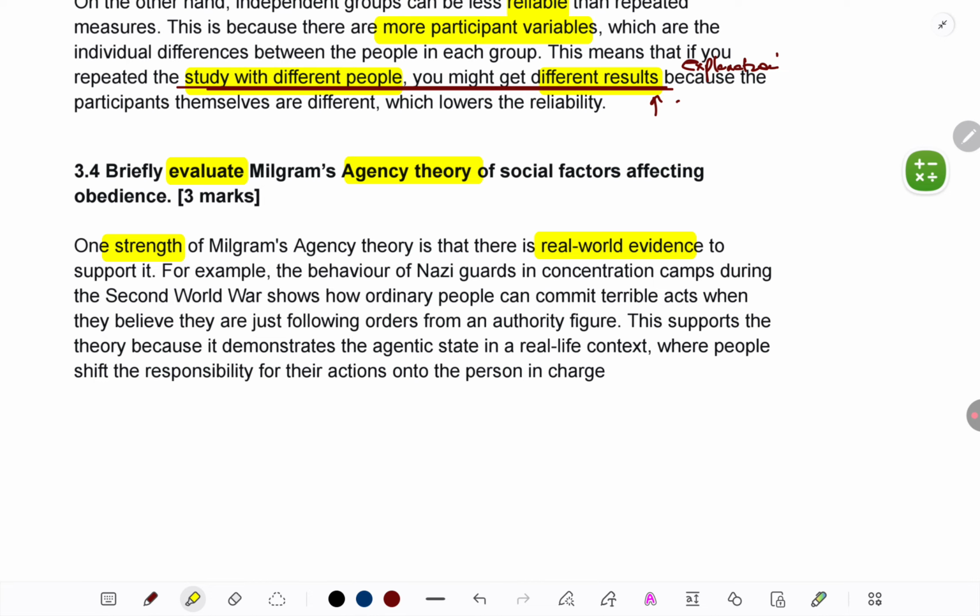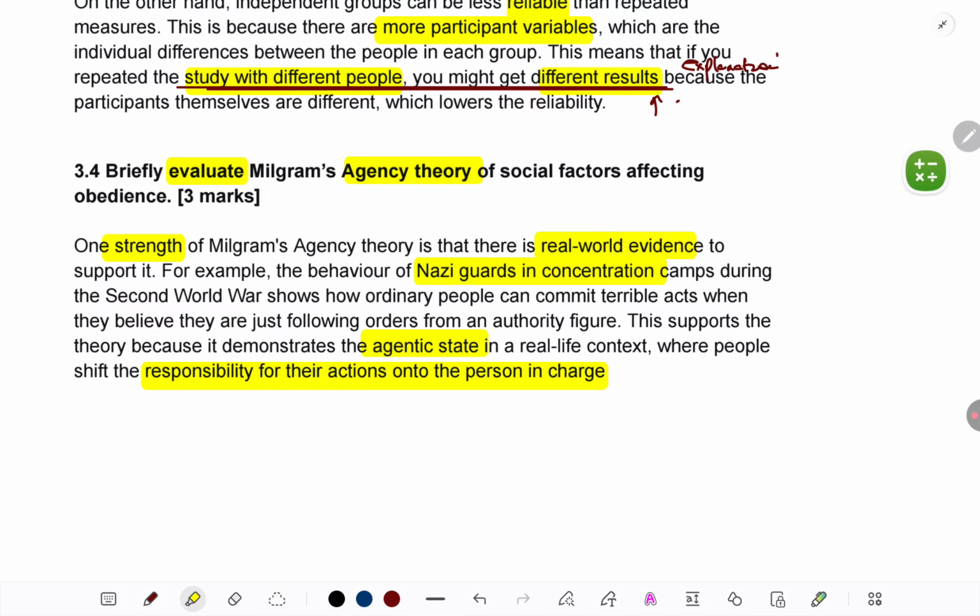Strength is real world evidence, especially if you're following the Flanagan textbook, which is the best one. We always have research evidence for all the topics that we are studying. So, you must have seen the studies on Nazi guards in concentration camps. These are real world situations which have been studied, and we've seen how these Nazi soldiers did atrocities on the Jews, and later, when they were brought to trial and questioned why they did it, they absolutely refused to take responsibility. They said it was because of the orders of the authority figures, the army chiefs, that they were doing these things. So clearly, it showed they were not in an autonomous state, they were in an agentic state when they were doing such behaviors.